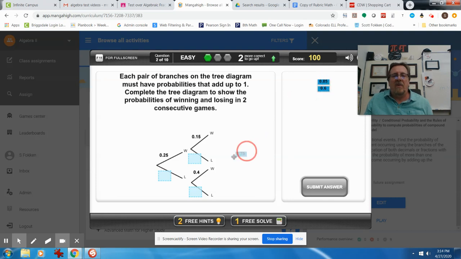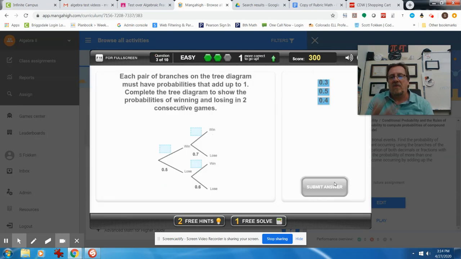So I'm going to take my 0.75 here and put it there. 0.25 and 0.75 add to be 1. 0.85 goes with this 0.15, because if you added those together, you'd get 1. And finally, 0.4 and 0.6 have to add to be 1. So those are pretty simple to work out. There's a 100% chance that you're going to either win or lose, right? So that's why it adds to 1.